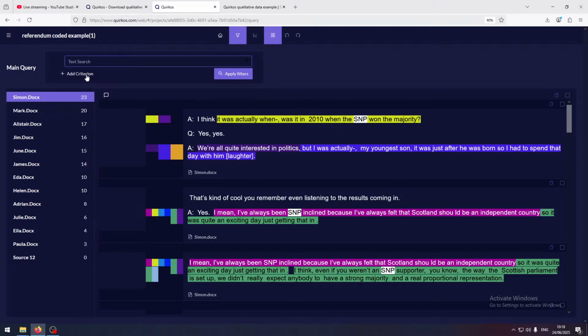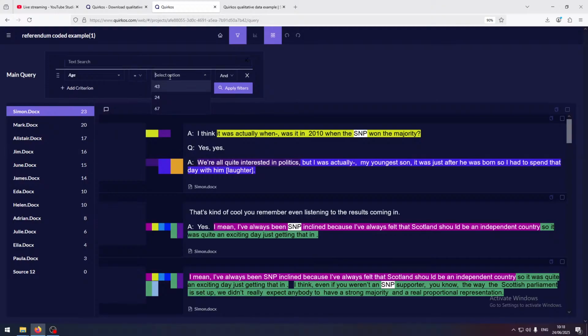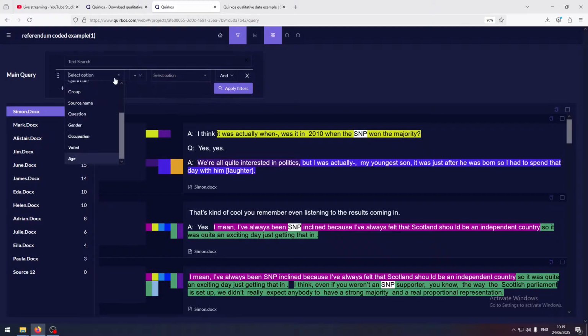But what we also want to do really here is look at some of the properties. Now, if we're working collaboratively on the project, we could use this to look and see what work a particular person had done, who created a code. We can also look at work done over a particular date, so on and so forth. But if we just want to see, for example, let's look at age. We've not put in vote for very many people. But I think whether they voted yes, that Scotland should be independent, or no, that it shouldn't, it should stay part of the UK. We've got that here.